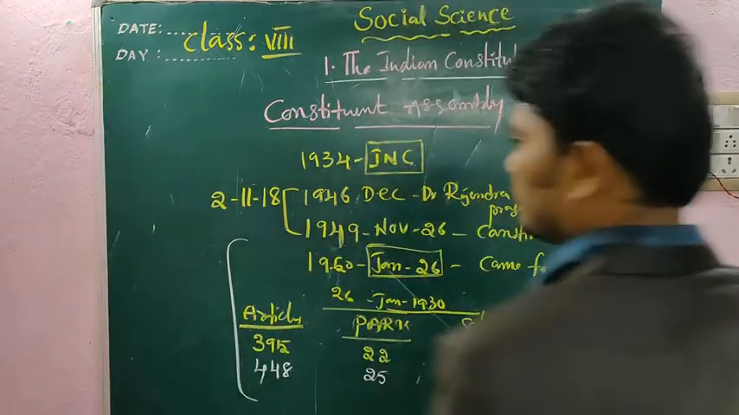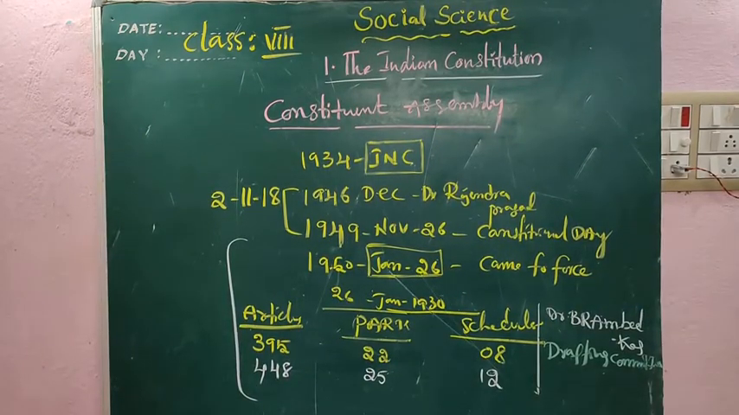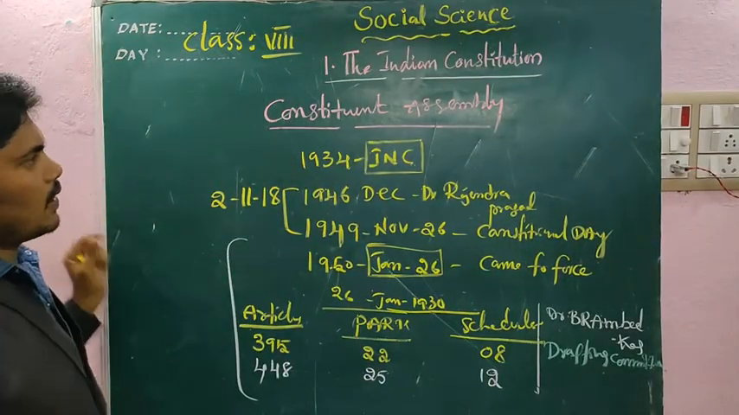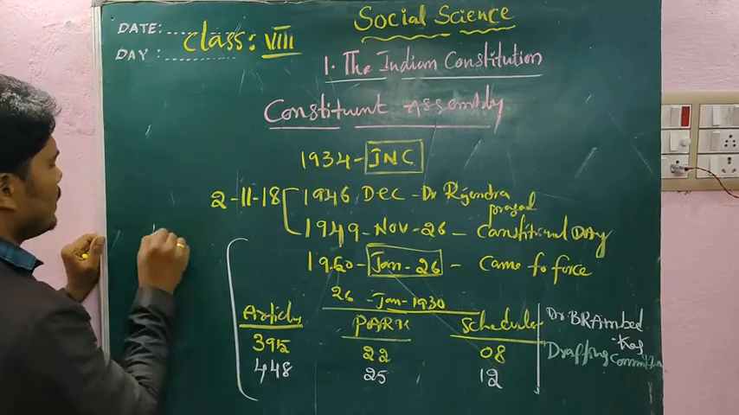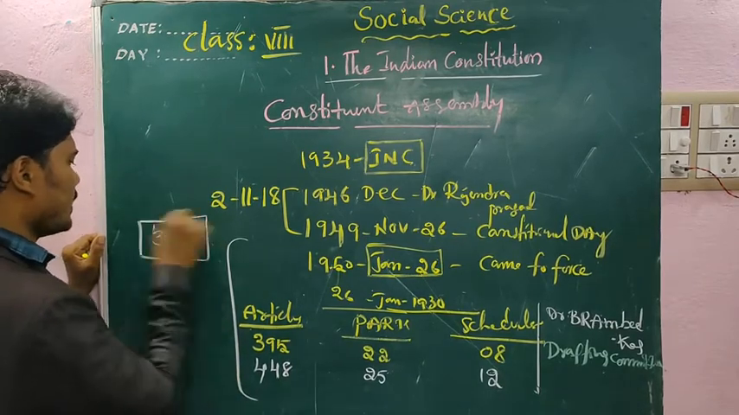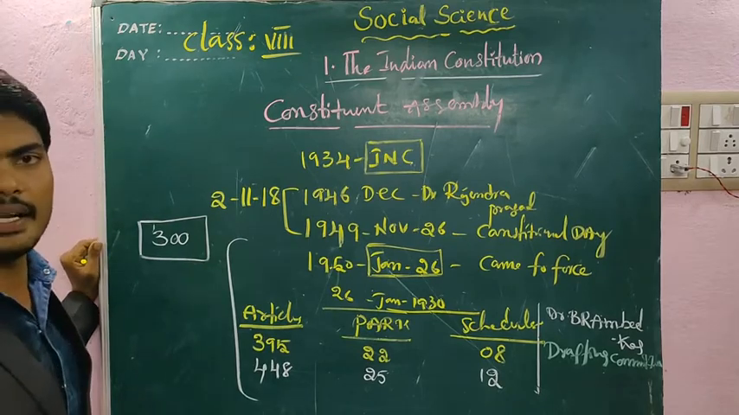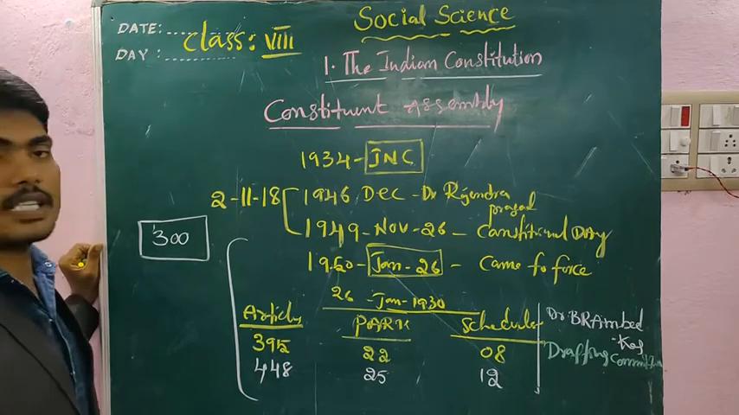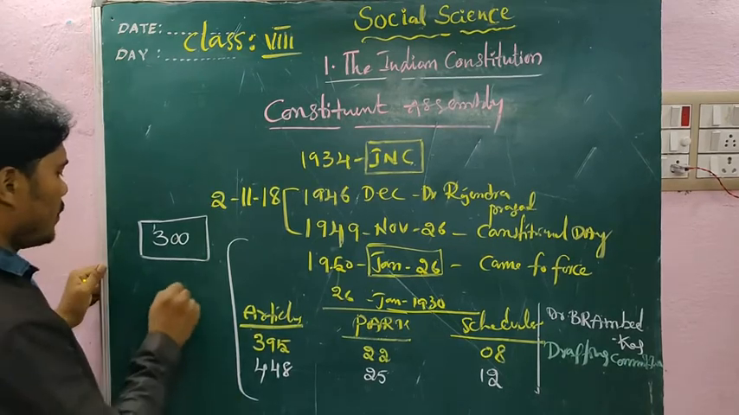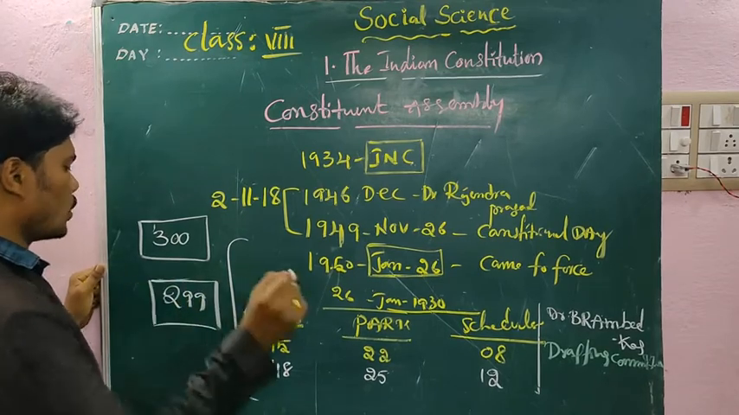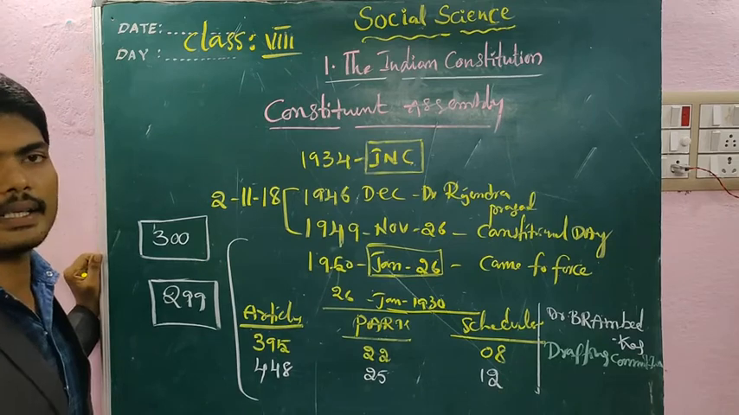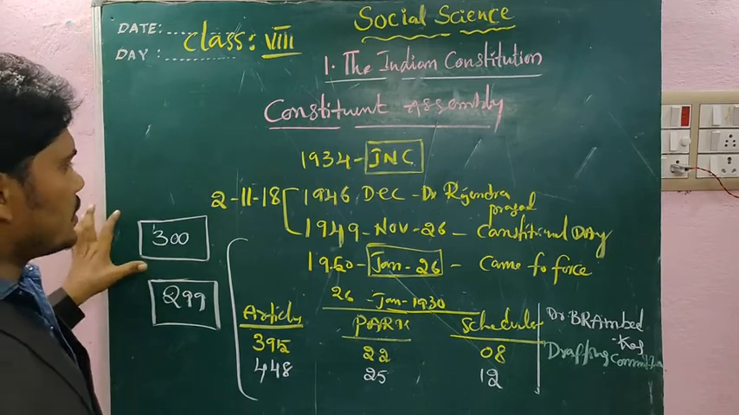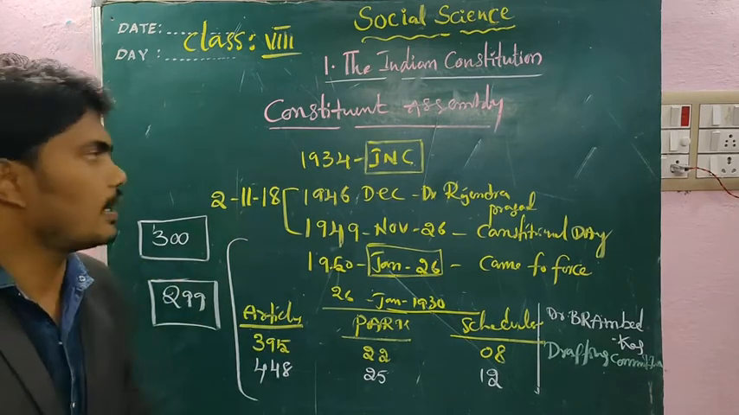And the next concept. In the year 1946, the Constituent Assembly was formed. Nearly 300 members were there. After the partition of India in 1947, August 14th, how many members were there inside the CA? 299 members. But as per the 8th class textbook, almost 300 members at the time of formation of the Constituent Assembly.